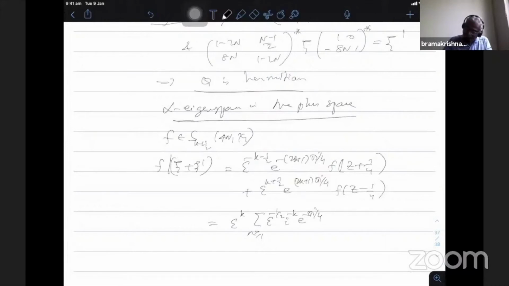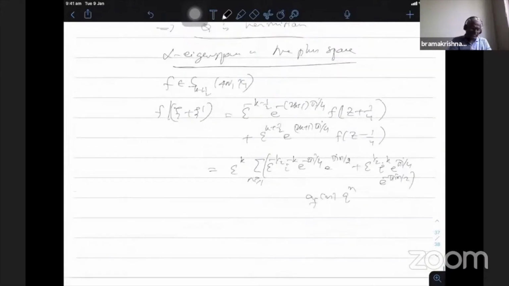Therefore, it is e power pi i n by 2 plus. Here I have again epsilon power half, i power k, all the negative power of this one will come, e power pi i by 4 and e power minus pi i n by 2, the whole constant times a_f(n) q power n. Okay.